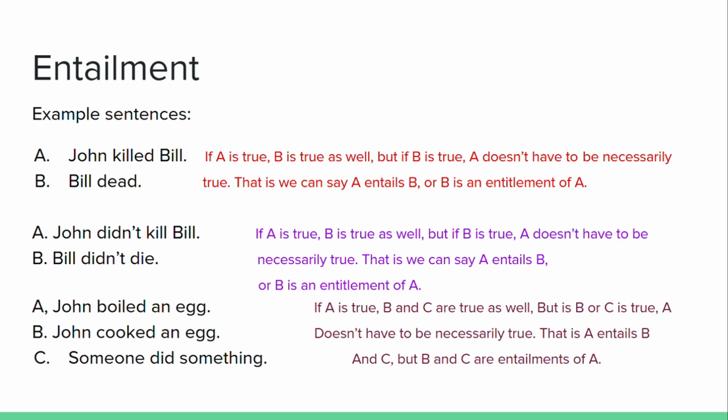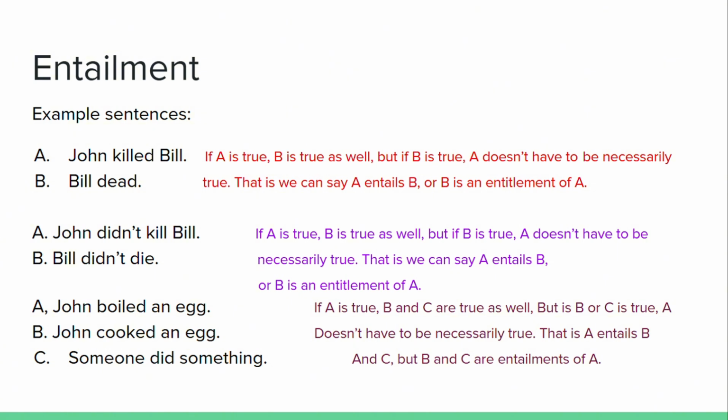Let's look at the last example sentences. Sentence A, John boiled an egg. Sentence B, John cooked an egg. Sentence C, someone did something. If sentence A is true, sentences B and C are true as well, right? But if sentences B and C are true, sentence A doesn't have to be necessarily true.